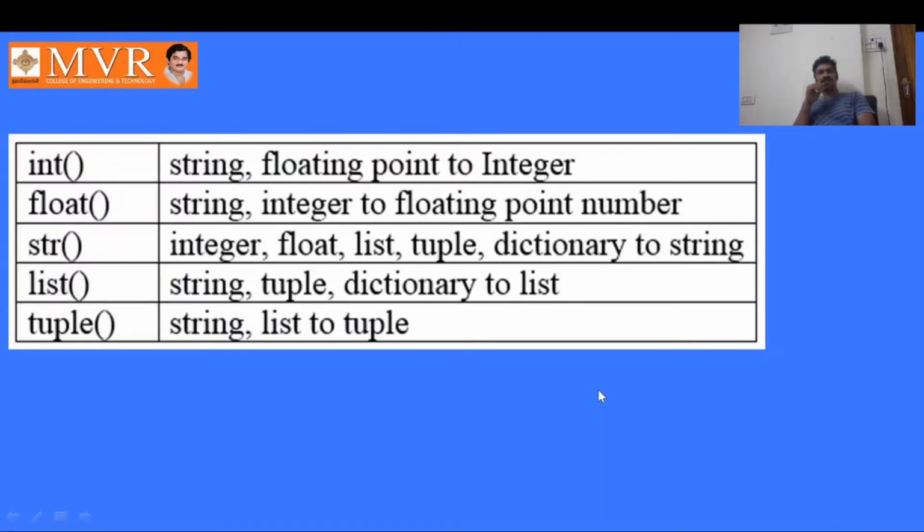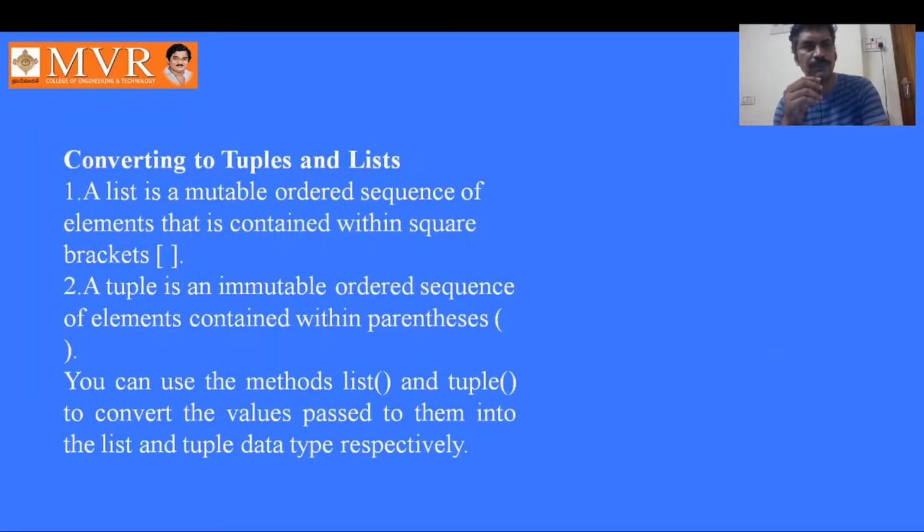The list function can be used to convert string, tuple, dictionary to list. The tuple function can be used to convert string, list to tuple. We have seen clearly the difference between list and tuple. One important question: the tuple is immutable, the list is mutable. Mutable means it is possible to change one element to another, whereas in a tuple it is not possible to change elements. These are the type conversion functions available in Python.